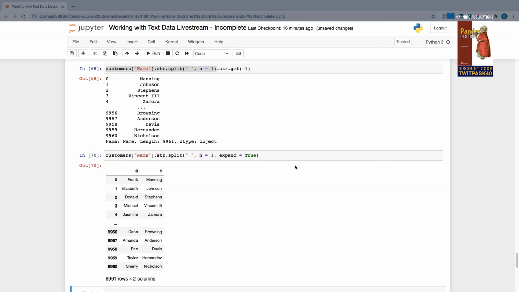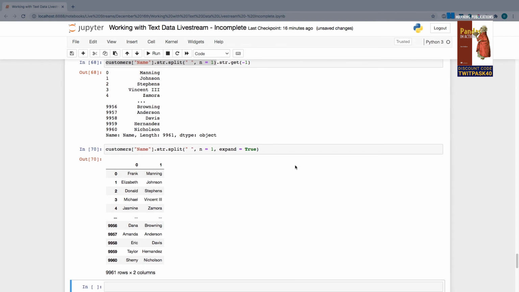So right here, rather than storing it in a Python list, I'm going to create a brand new data frame with two new columns, one storing the first element, the one before the first space, because we're still limiting to only one split. And the second column is going to store the substring occurring after the encounter of the first space. So basically the exact same thing we saw earlier with the list, it's just now expanded to be a data